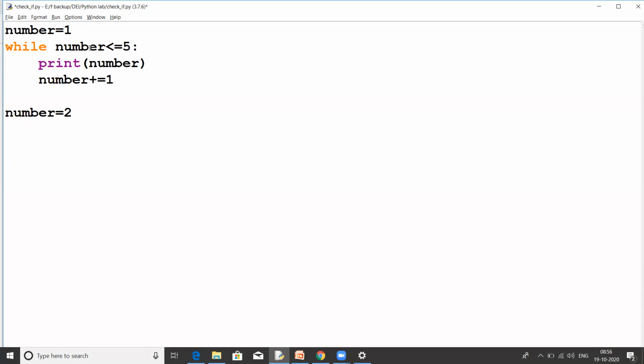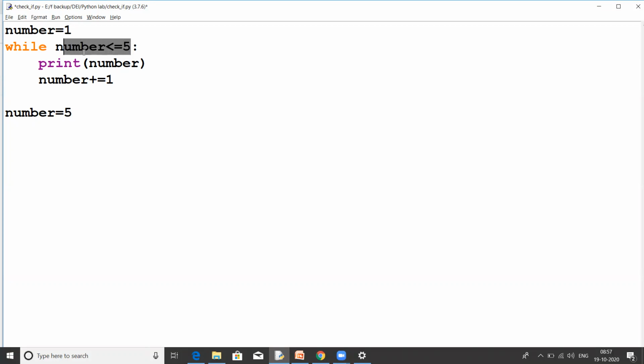Now, is this still less than or equals to 5? Yes. Now the integer value 2 will be printed on the screen. Next, increment this number by 1 again. Now it's 3. Is it still less than or equals to 5? Yes. Then print this on screen and increment by 1. Now it's 4. Again, is 4 less than or equals to 5? Yes. Print this on the screen and then increment by 1, that is 5. Is it still less than or equals to 5? Yes, 5 is equals to 5. Therefore, this condition is true.